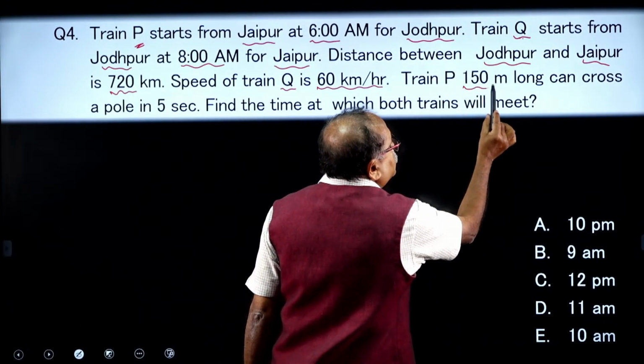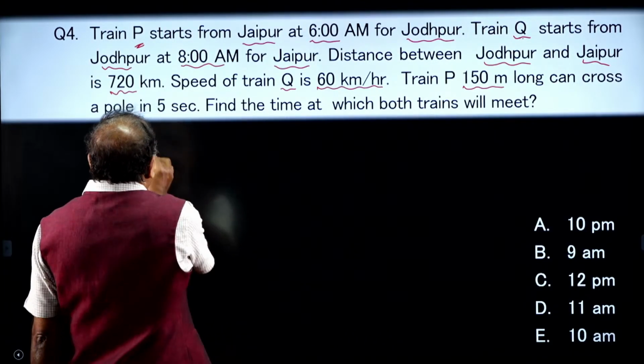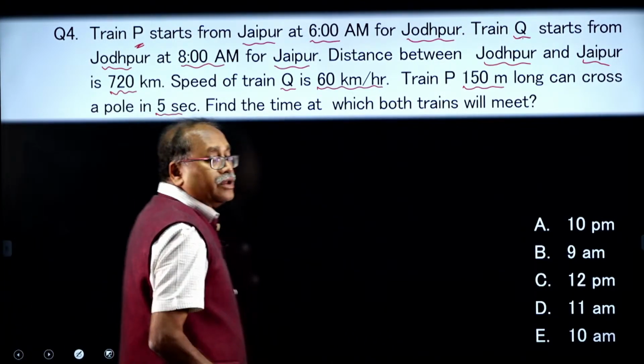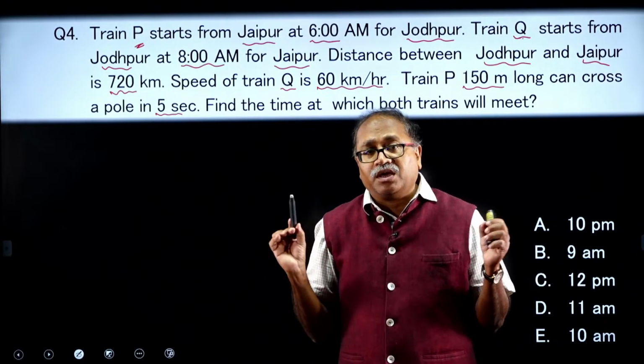Train P is 150 meters long and can cross a pole in 5 seconds. By using this information, I can find out the speed of P.